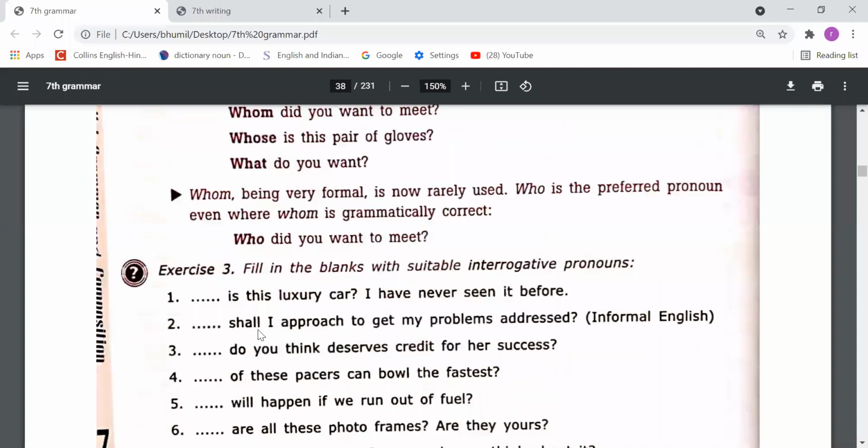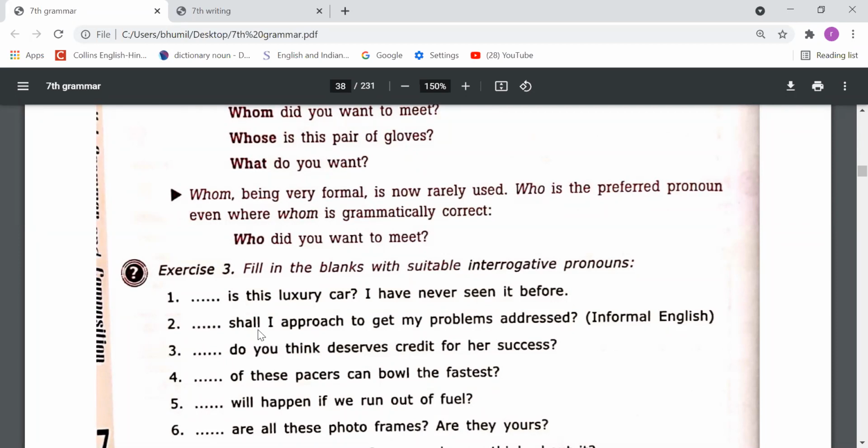Now on the behalf of this understanding, dear student, you have to do exercise number 3. Fill in the blanks with suitable interrogative pronouns. So suitable interrogative pronouns you have to fill here. Our first sentence is, is this luxury car? I have never seen it before. So we want to know the owner of this.